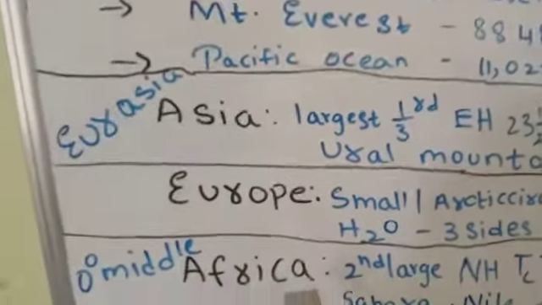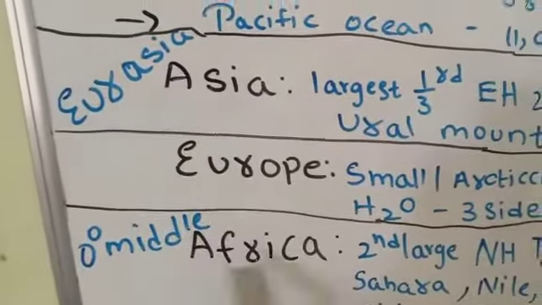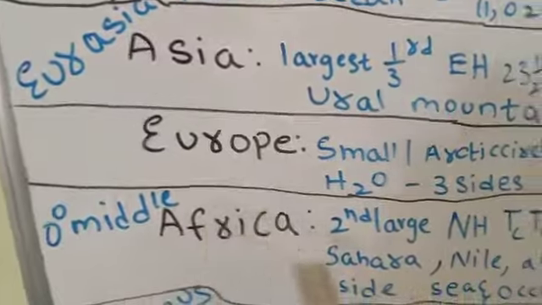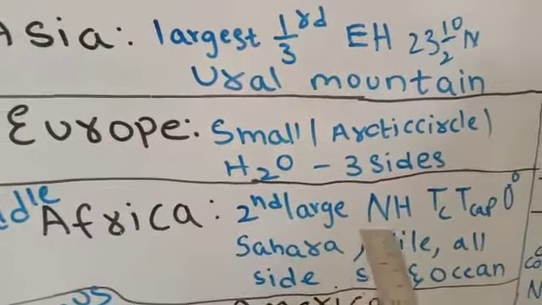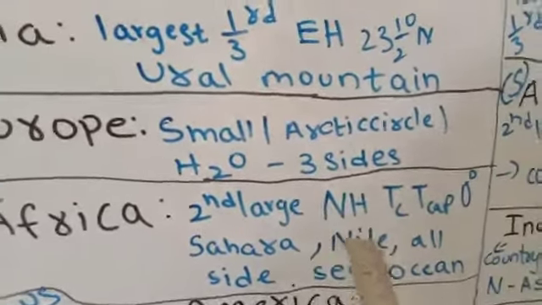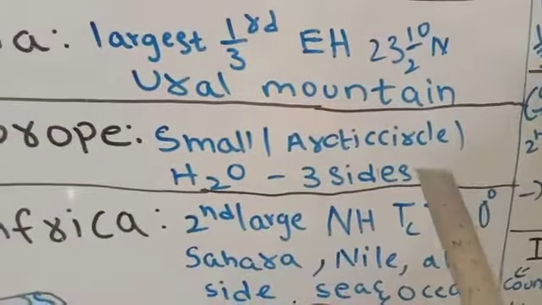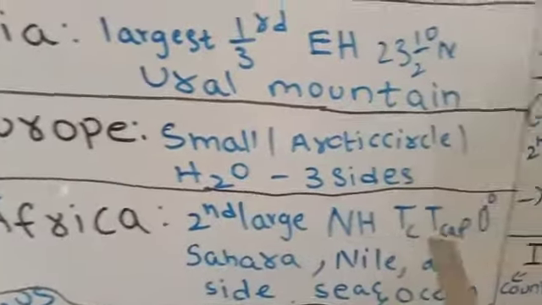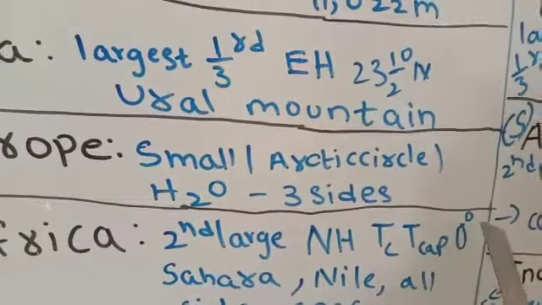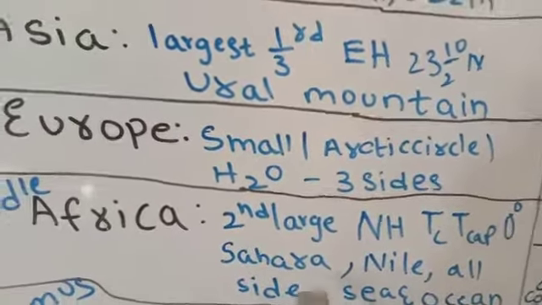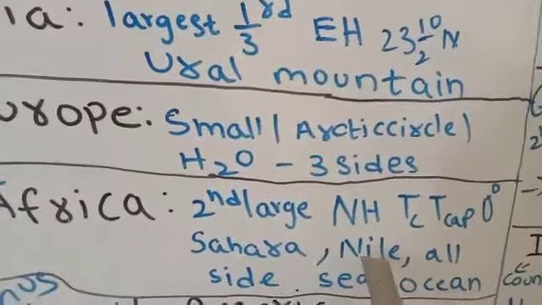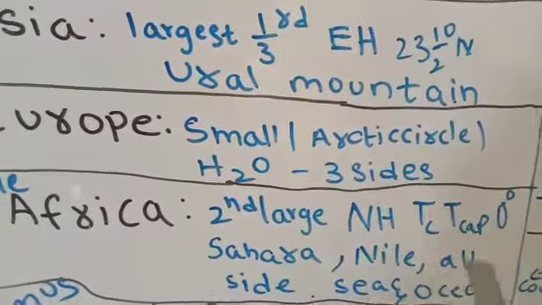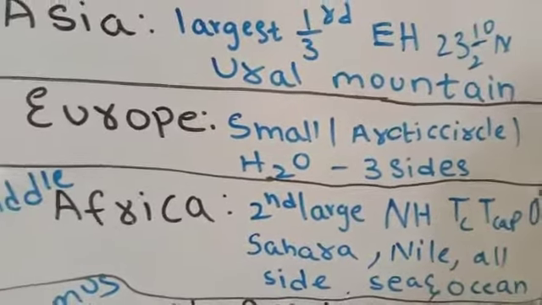And next is Africa. In Africa, the Tropic of Cancer passes through the middle of it. It is the second largest continent and it is located mostly in the northern hemisphere. It is the only continent through which the Tropic of Cancer, Tropic of Capricorn and Equator pass. It has the world's largest hot desert, the Sahara Desert, and the world's longest river, the Nile, and it is covered on all sides by seas and oceans.